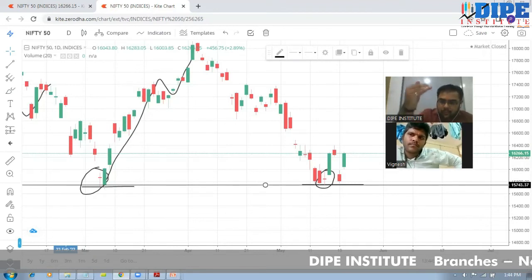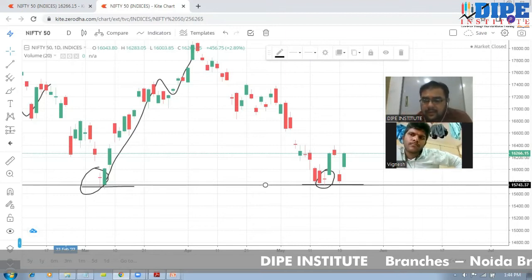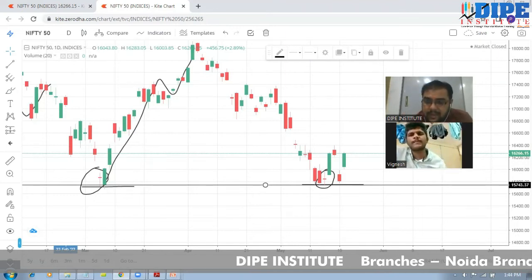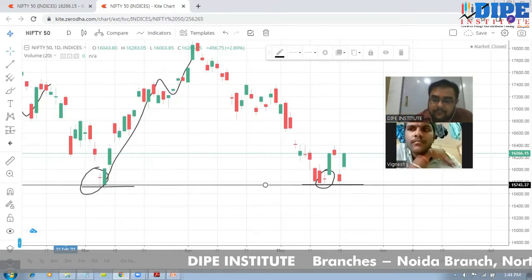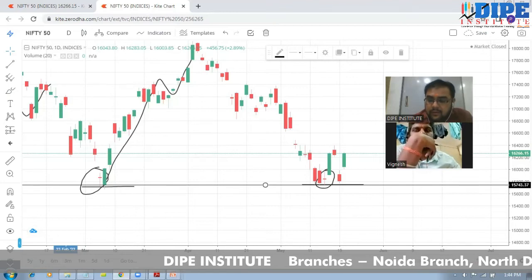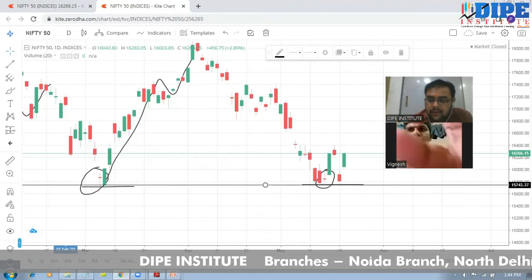So if this support breaks, if the market then travels below this point, then that is an indication that markets are weak. Now they will fall. So you can sell, right?